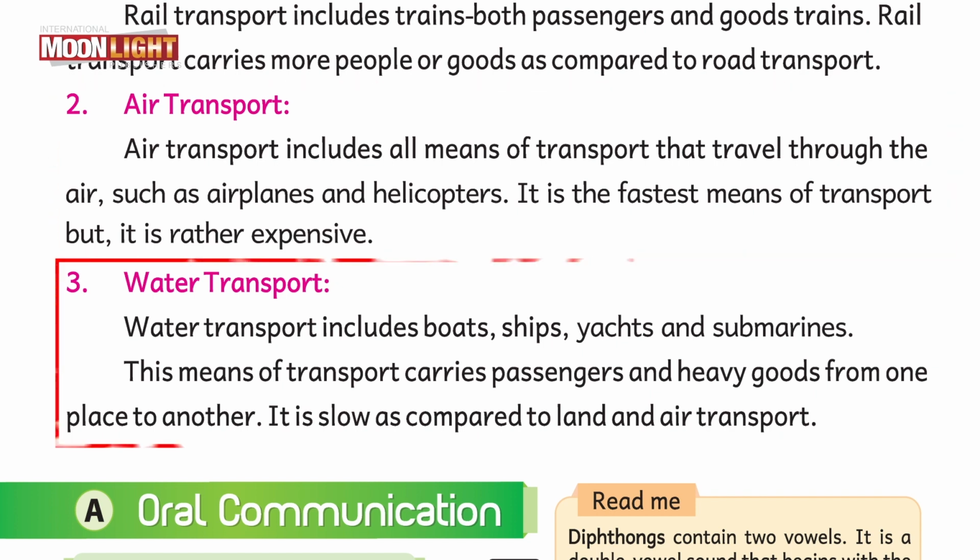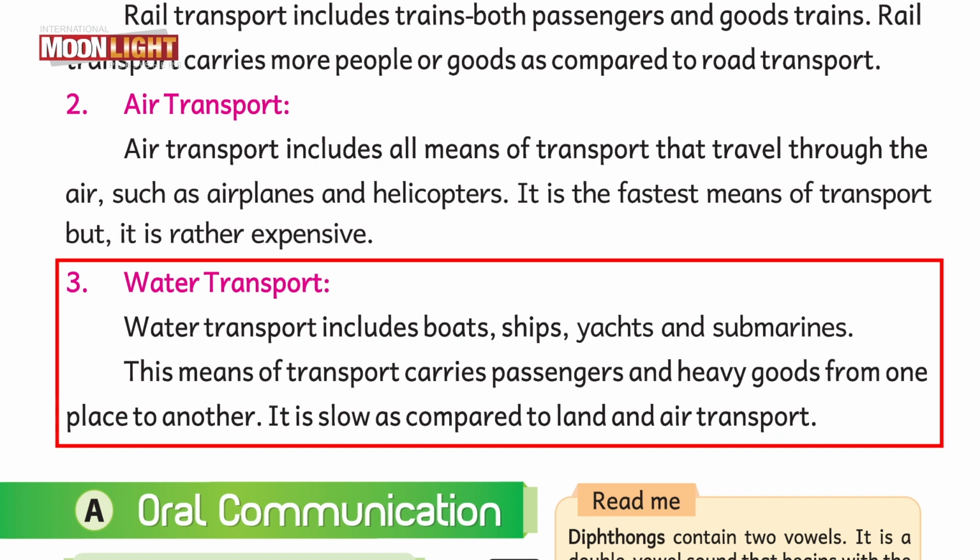Water transport includes boats, ships, submarines, yachts, etc. This means of transport carries passengers and heavy goods from one place to another. Goods means things. It is slow as compared to land and air transport. It means water transport is very slow. That's why people like to choose air transport when they have to travel for a long distance.